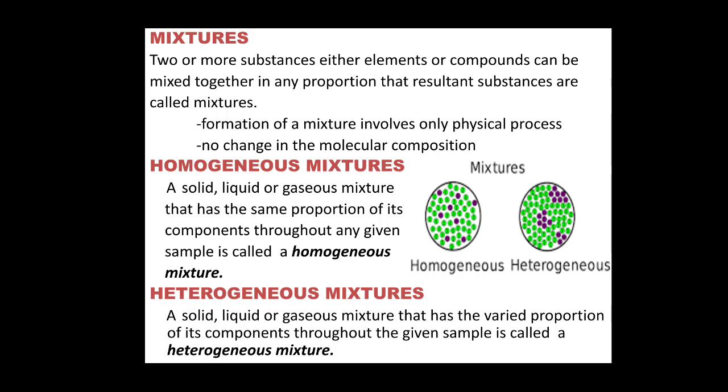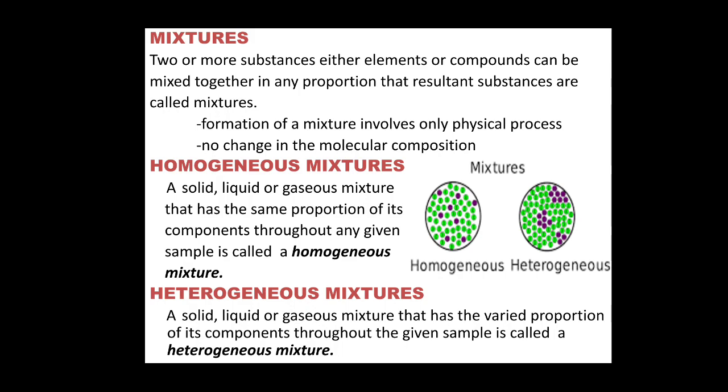Let us see the definitions, what a mixture is. Two or more substances, either elements or compounds, can be mixed together in any proportion. The resultant substance is called a mixture. The formation of a mixture involves only physical processes and no change in the molecular composition, right? So, the two types of mixture: homogeneous and heterogeneous.